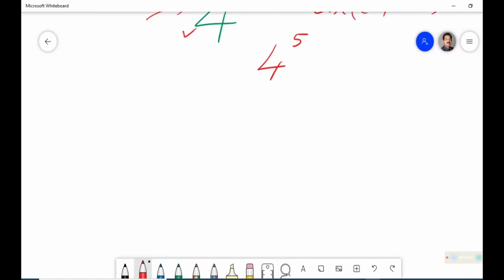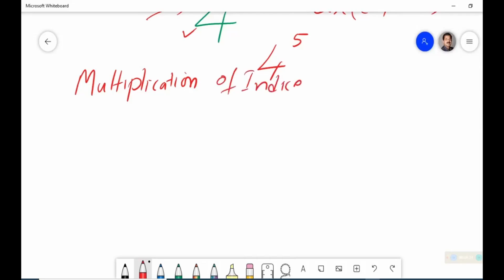Now, whenever we get a new format of number, we will start doing operations on it. What kind of operation? We will simply think of addition, subtraction, multiplication and division. But as this itself is a product of multiplication, or shows the multiplication operation, the first thing you are going to study is multiplication of indices. There is no provision for addition and subtraction here. How will we do multiplication of indices? It is very simple.